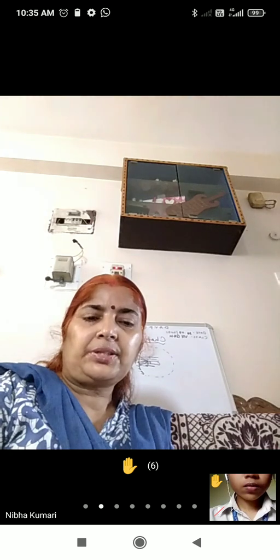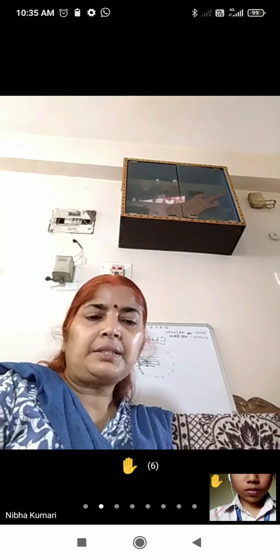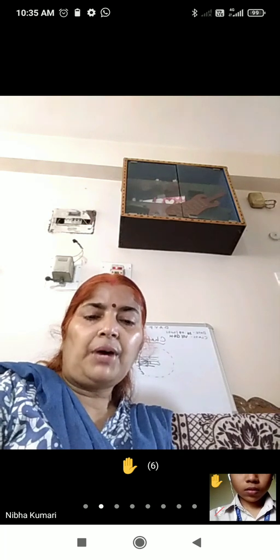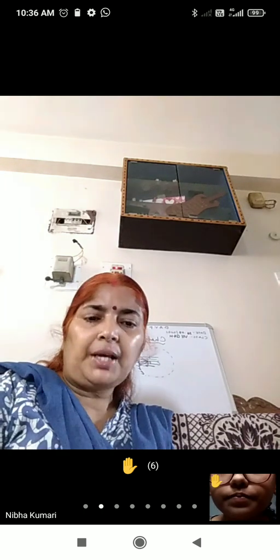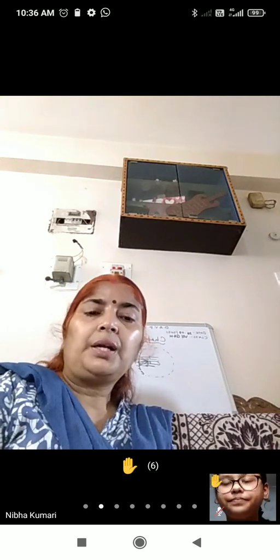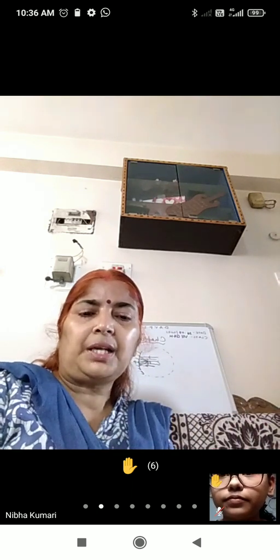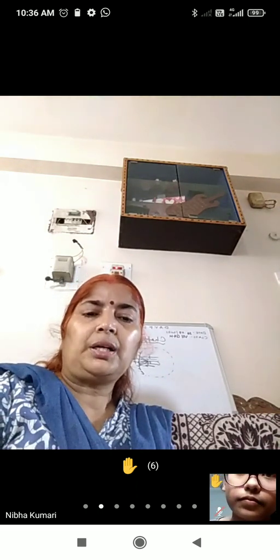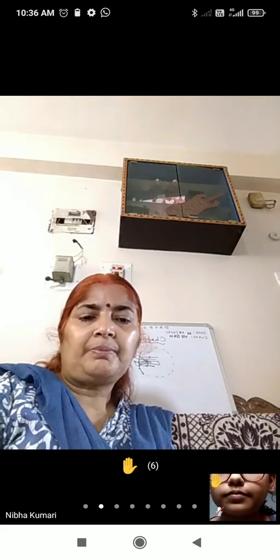First characteristic: the image is formed as far behind the mirror as the object is in front of the mirror. Second, the image is virtual, erect, and of the same size as the object. Next, it shows lateral inversion, meaning interchange of left and right. If anything is on the left, in the mirror it will be seen on the right side. That is called lateral inversion.